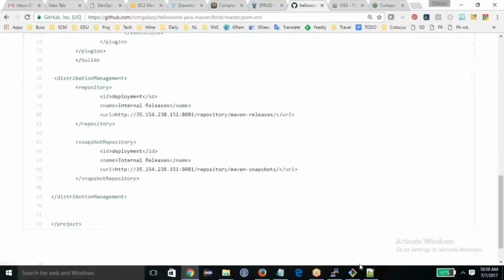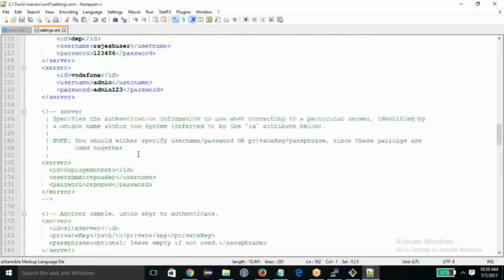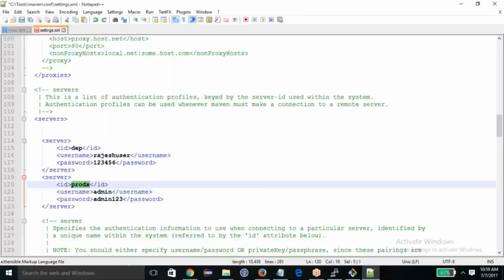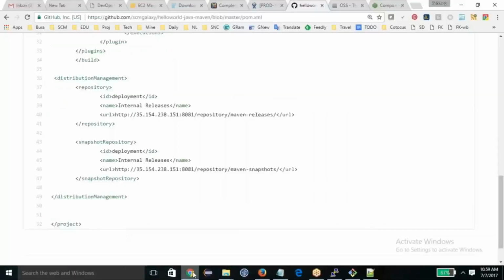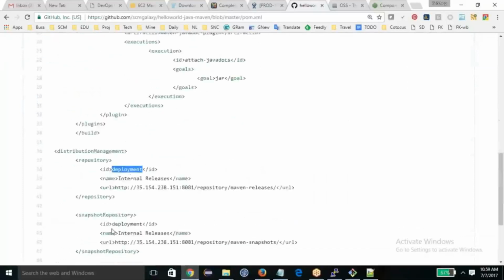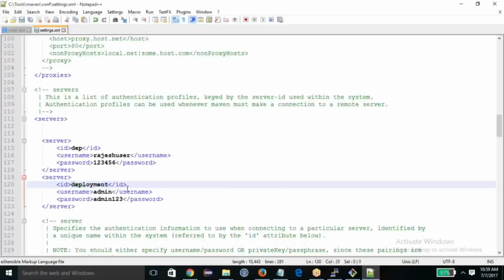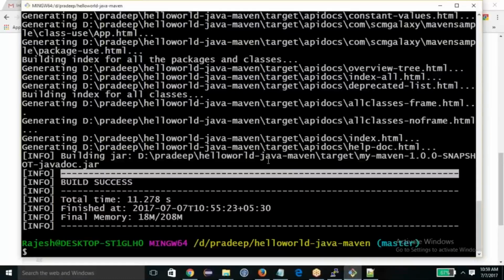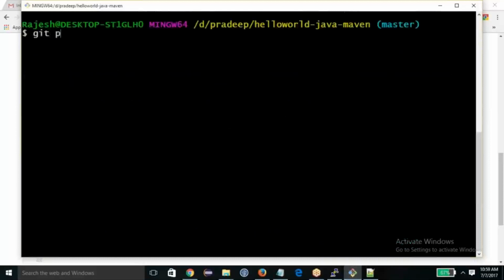Cool. And now one more thing I have to do, and that is in settings.xml: admin123, and here let's say products. The ID should be prod X as well. What is this deployment? Let's copy this deployment here. So username is admin, password is admin123, deployment ID which is matching with mine here. Everything is cool.